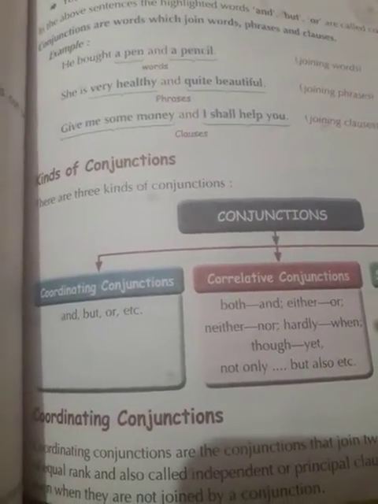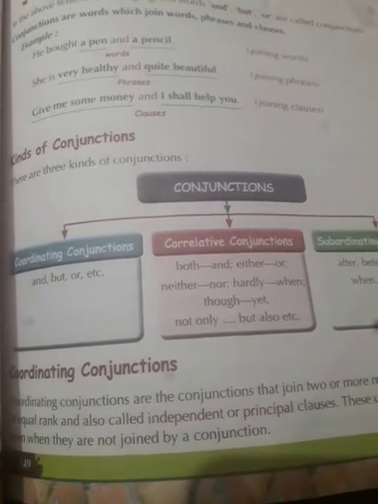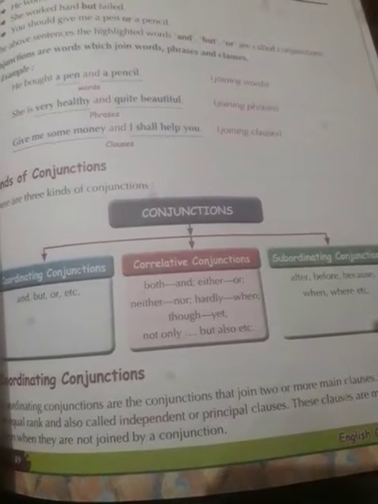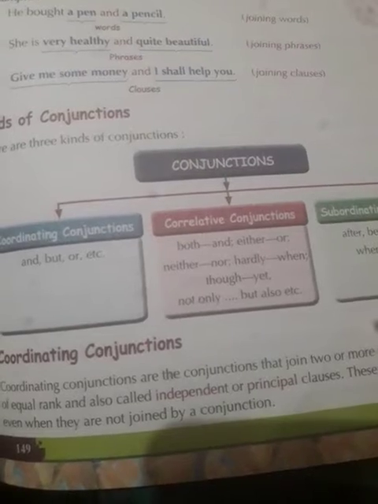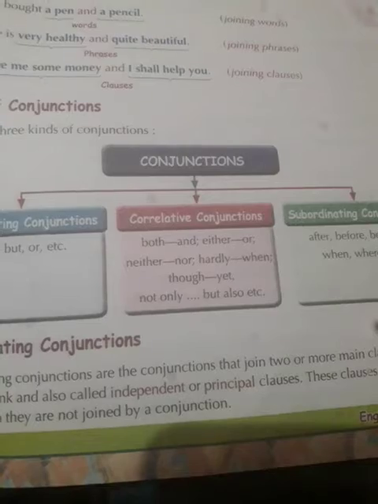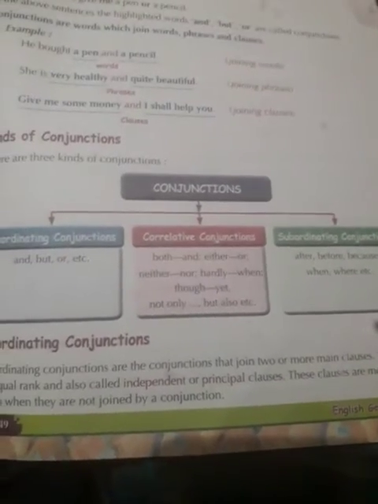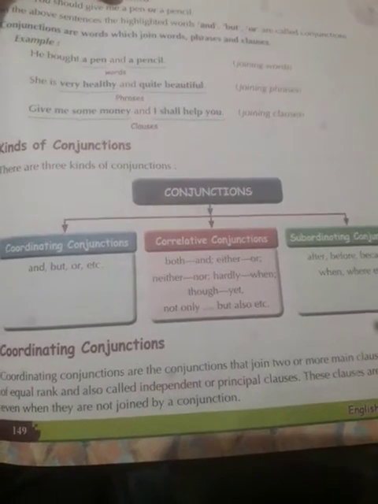Okay, dear students. So, first kind of conjunction is coordinating conjunctions. Coordinating conjunctions are the conjunctions that join two or more main clauses. And dear students, a main clause is also called an independent clause, and it is also called a principal clause. That is a complete sentence, that is called a principal clause. These clauses are meaningful even when they are not joined by a conjunction.